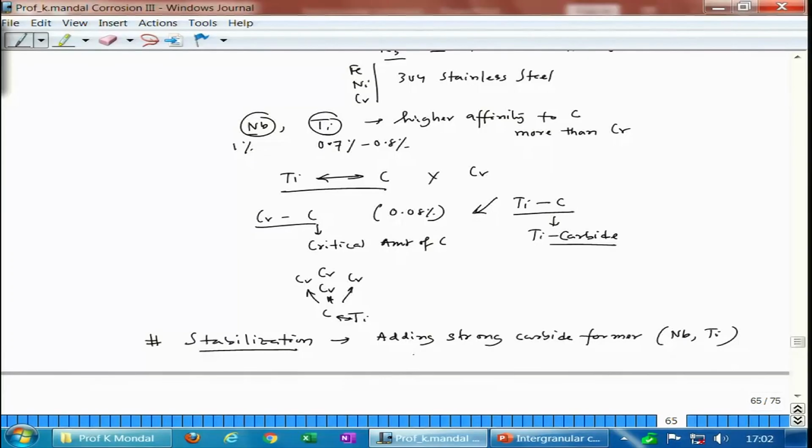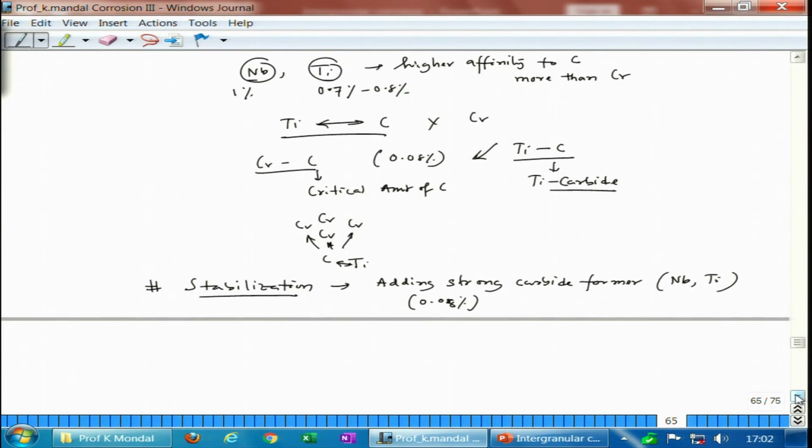So, it will passivate uniformly all over, and then it will give you the stainless property all over the surface. This process is called stabilization, and it is applied even in case of high carbon steel, 0.08 or 0.07%. So, this is another route by which we can control sensitization in stainless steel.